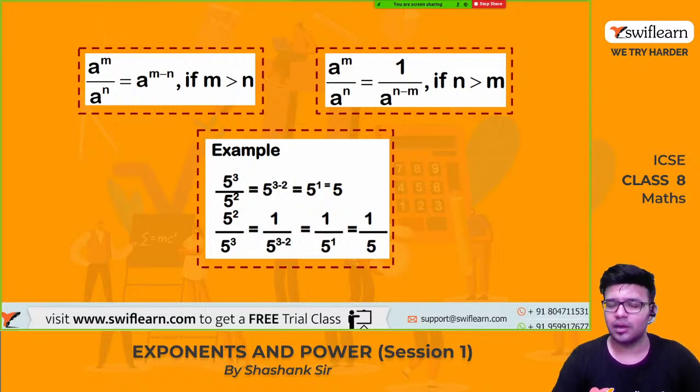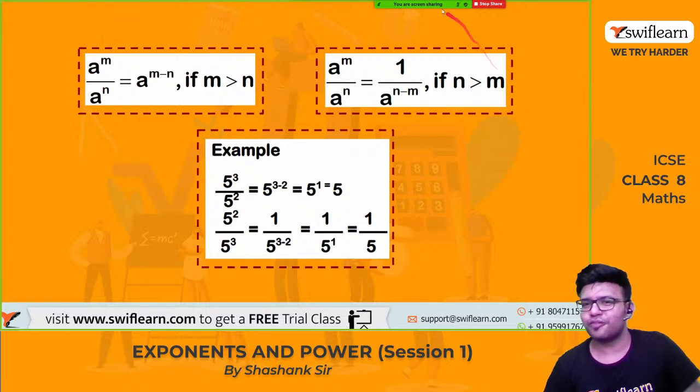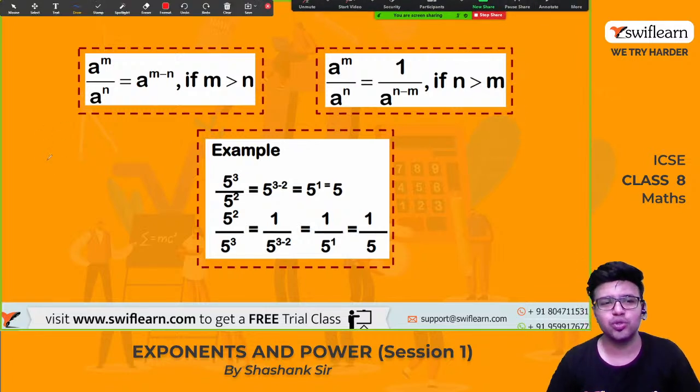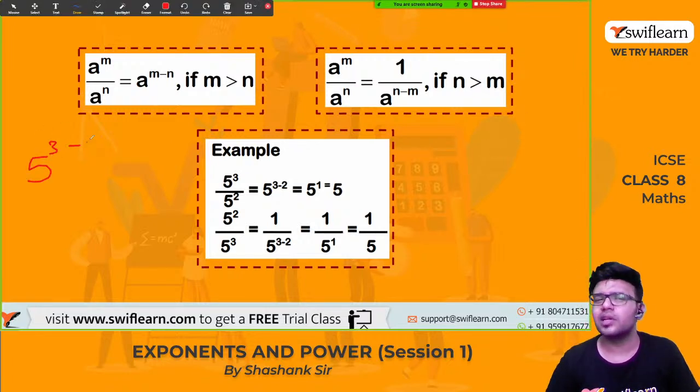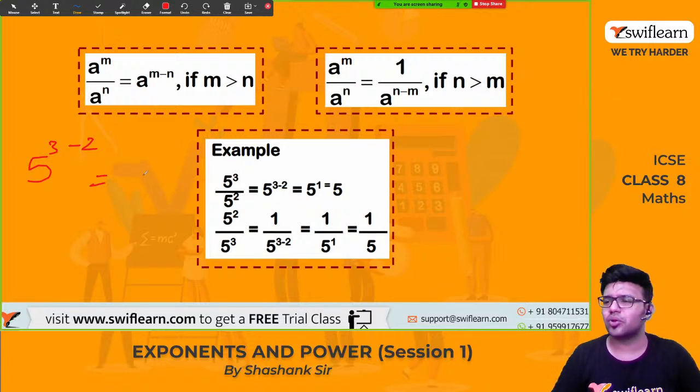So yes, here are the examples. 5 raised to 3 by 5 raised to 2 is nothing but 5 raised to 3 minus 2. How much is 5 raised to 3 minus 2? So subtract their exponents, that's all. 3 minus 2 is 1. So 5 power 1, which is nothing but 5.